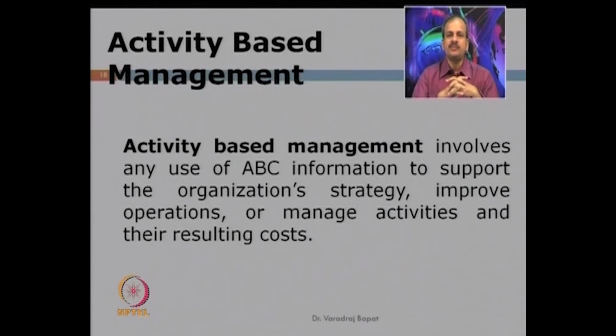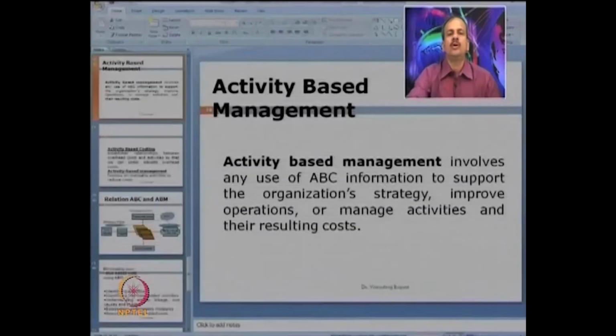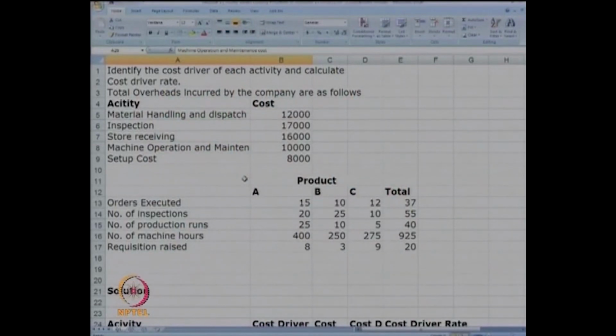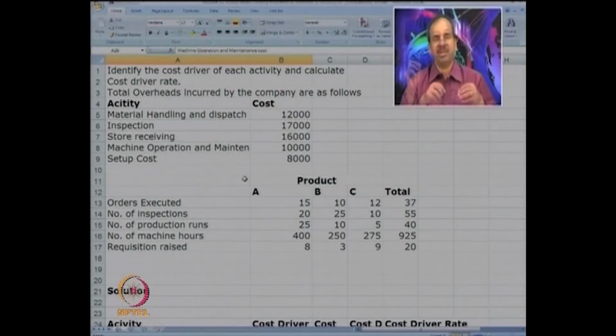From ABC, we will try to understand now activity based management, but before that we will see some cases so that we are able to better relate what we have discussed to the practical situation. Now, let us see actually what a cost driver is and how it operates. Here is a small case for you. The overheads incurred in a particular plant are given. Material handling and dispatch is 12,000, inspection 17, stores receiving 16, machine operations 10 and setup cost 8. This is a typical cost structure.